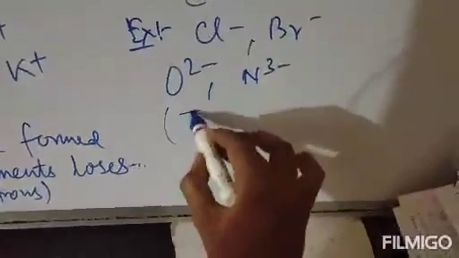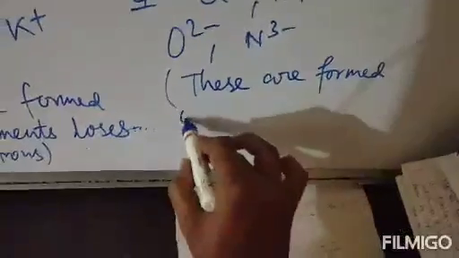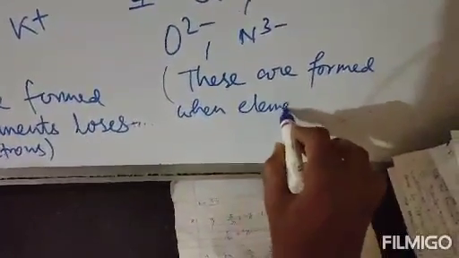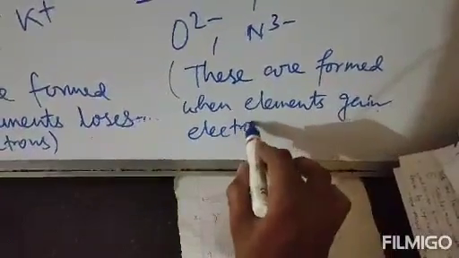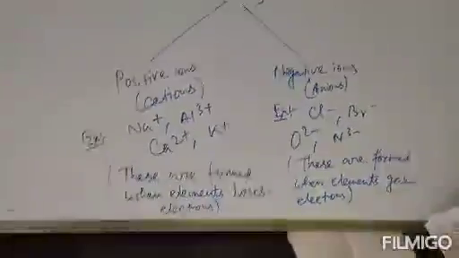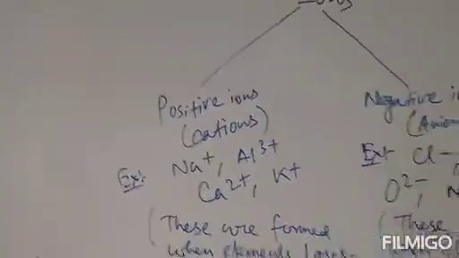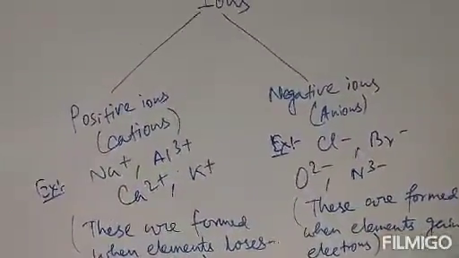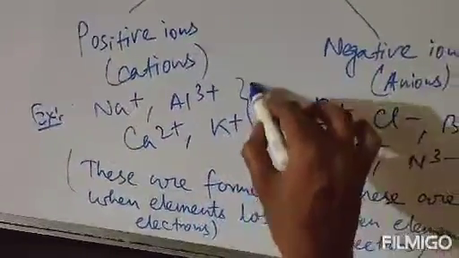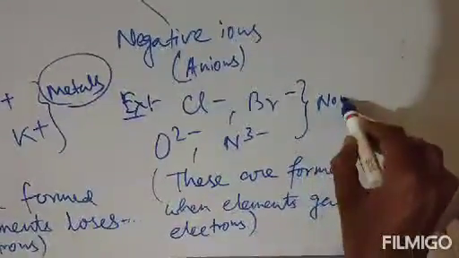So right here, these are formed when elements gain electrons. So these are the positive ions and negative ions. One more important concept, always remember, metals always form cations, and non-metals always form anions. Remember very carefully. All these are metals, and all these are non-metals.